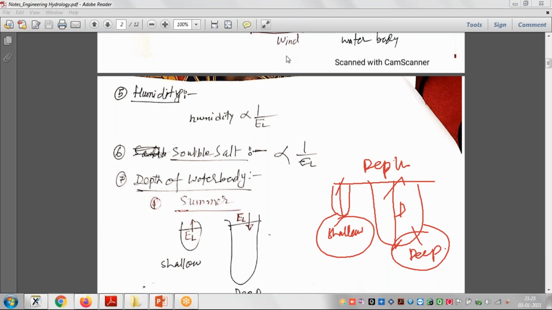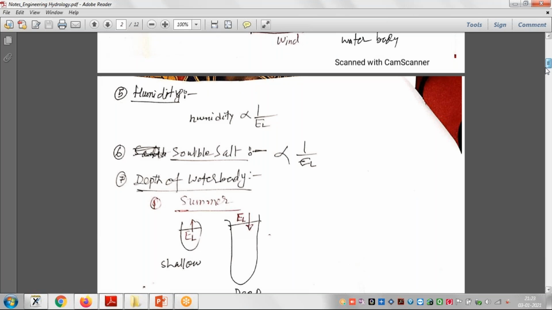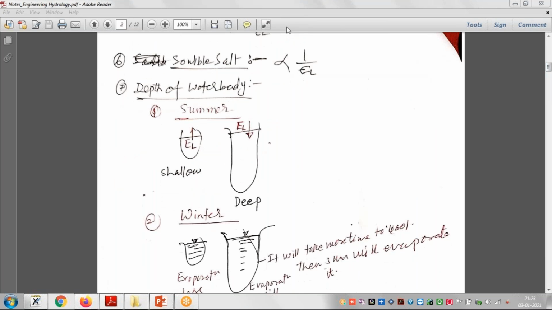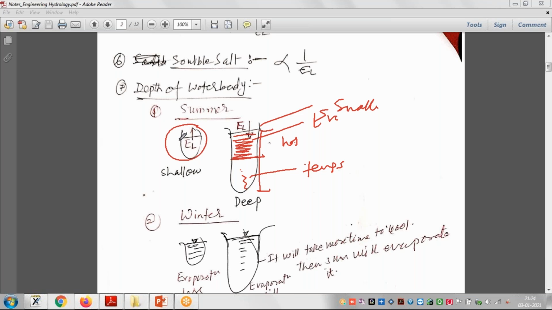But here is one more condition: if it is summer season, then what happens? If it is summer season and the depth is more, what will happen? Some top surfaces will be hot, and the remaining water will have a lower temperature, right? So in that case the evaporation loss will be small when the depth is more. But when the depth is shallow, the whole water will become hot early, and there will be evaporation.